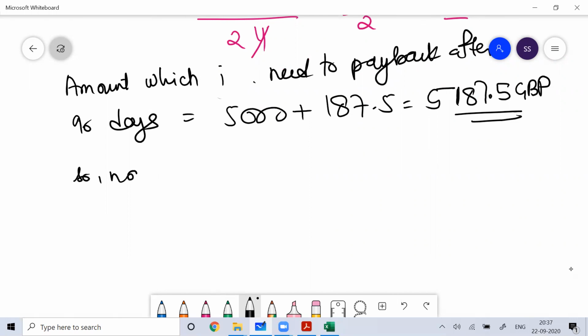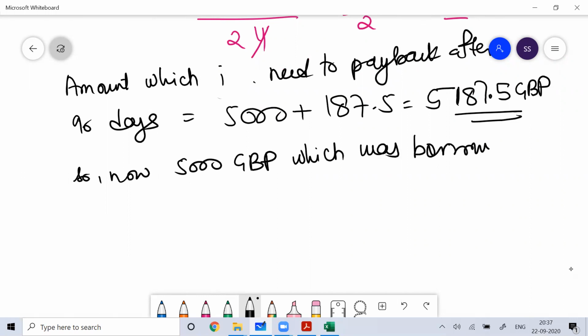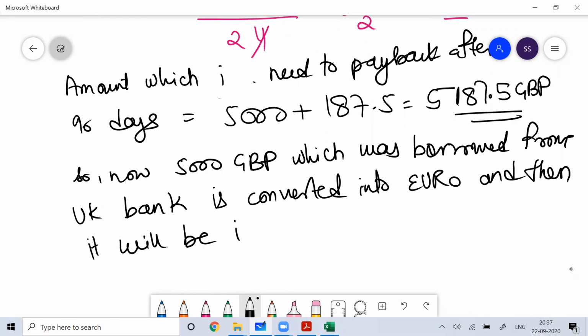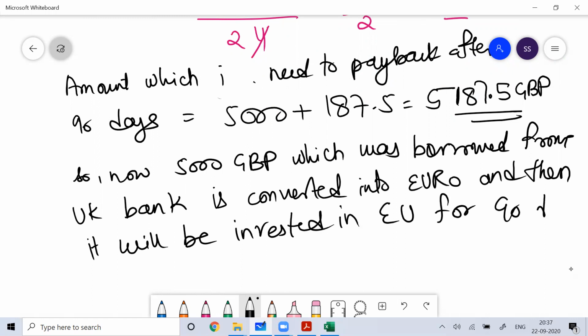So now the 5,000 GBP which was borrowed from the UK bank is converted into euro, and then it will be invested in the European Union for 90 days.